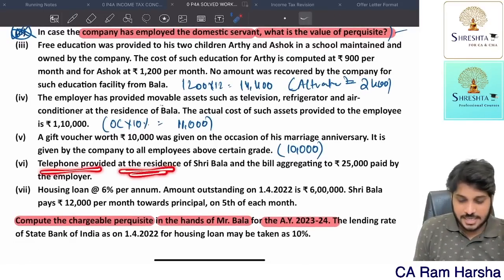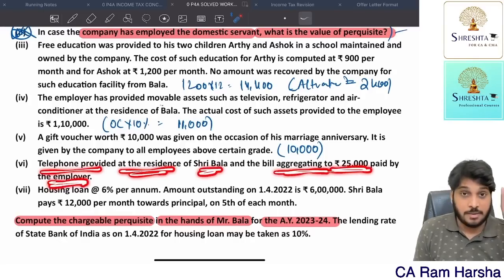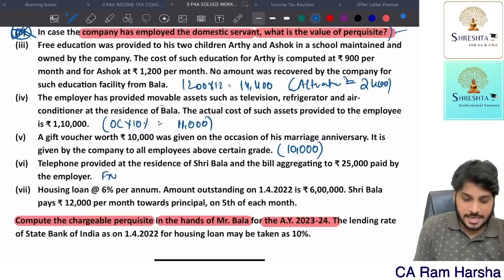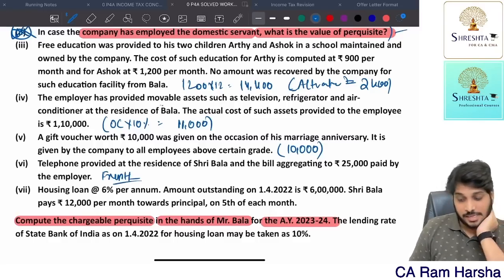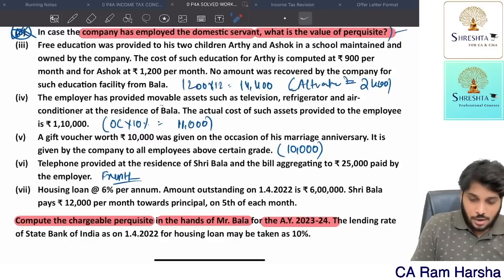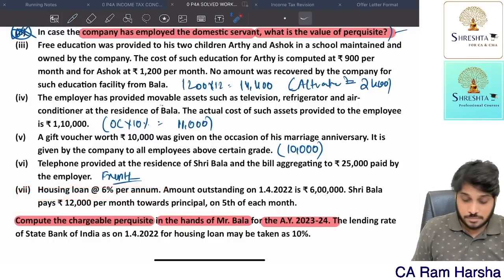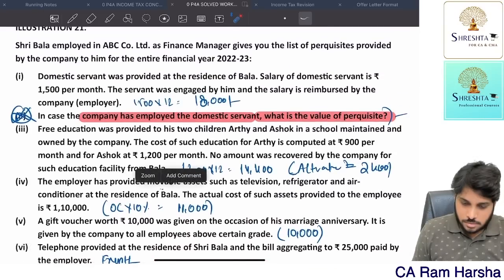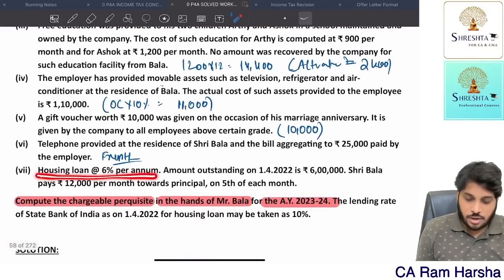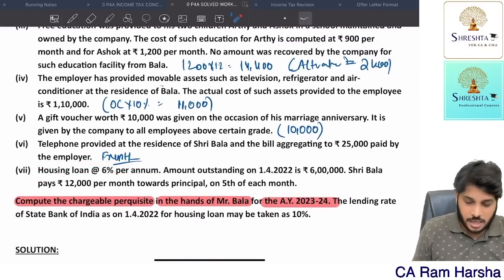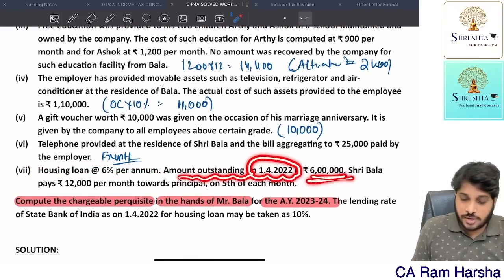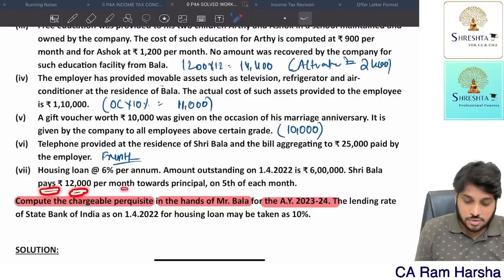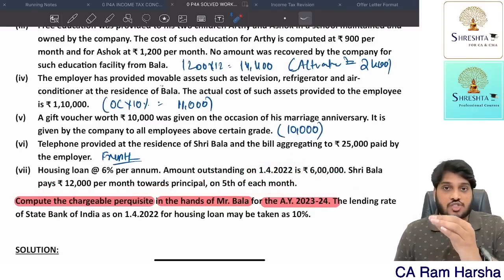Telephone provided at the residence of Bala and the bill of 25,000 was paid by the company. Telephone facility is exempt. Yes or no? Then housing loan at 6% per annum was given to Bala. Amount outstanding as on 1/4/2020 is 6 lakh. Shri Bala pays 12,000 per month towards principal on the 5th of each month.